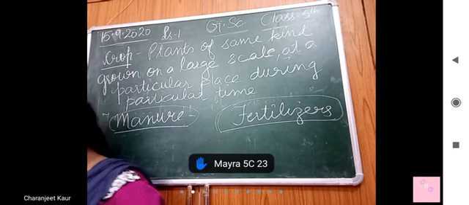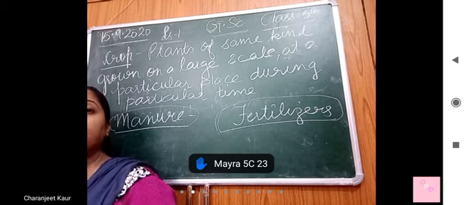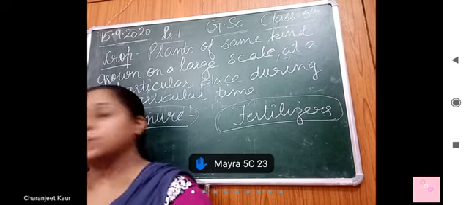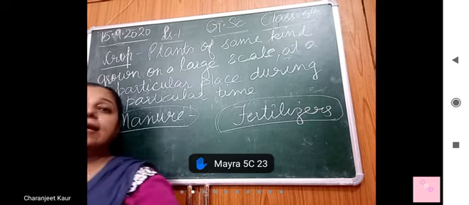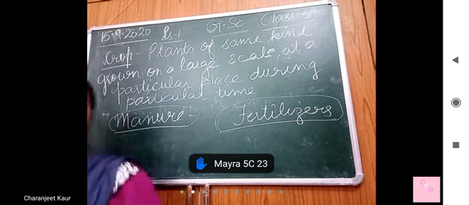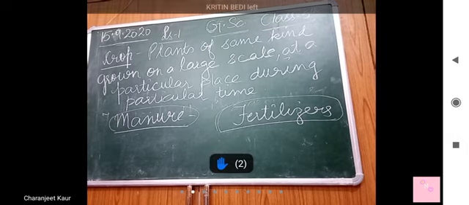Soil, beta, particular kind of crop, it grows in particular kind of soil, right? For example, if you want to grow cotton, it will grow best in black soil, right? If you are going to grow rice, it grows well in loamy soil because it can hold water.